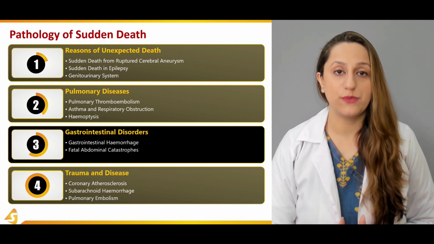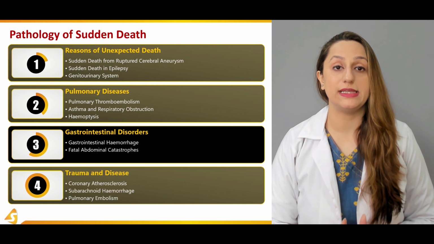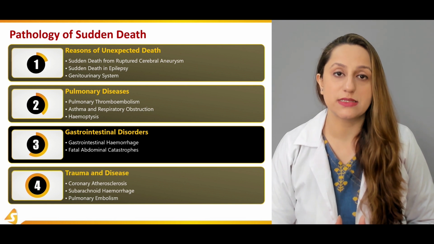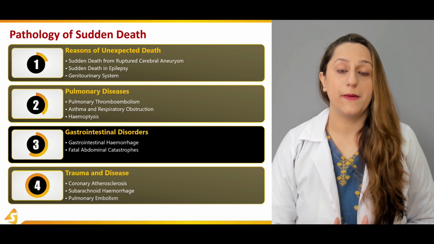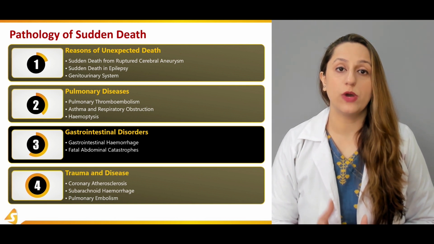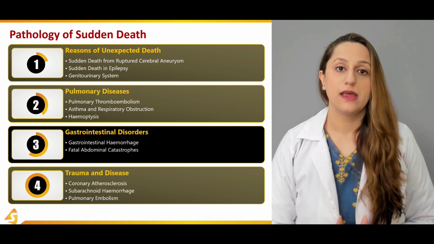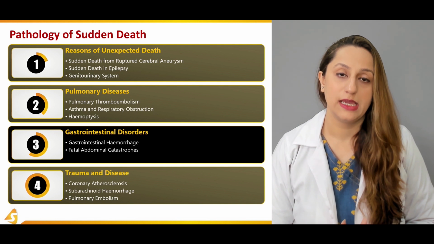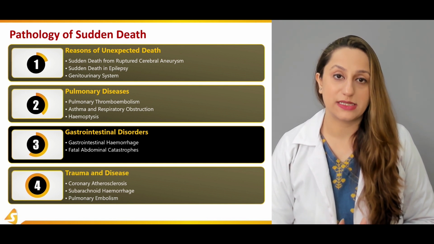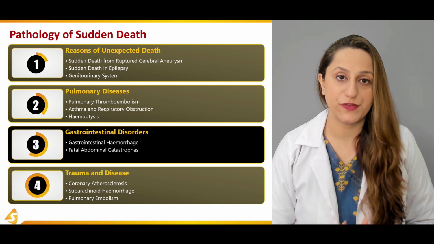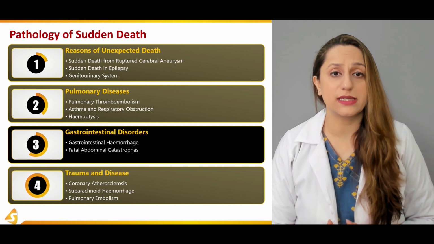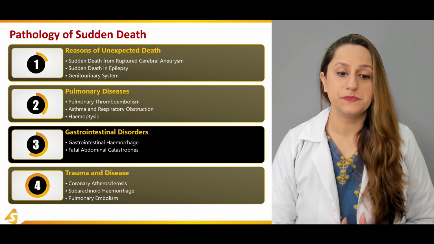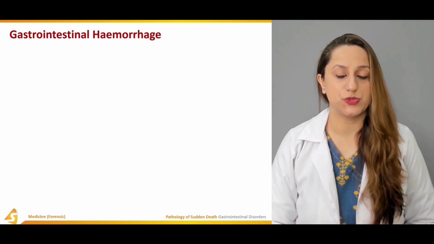Gastrointestinal hemorrhage is usually the underlying cause or the leading symptom seen in a lot of cases. It can be hematemesis, which is defined as blood in the vomitus. That can be one of the symptoms seen whenever gastrointestinal disorders are the cause of death in an unexplained or unexpected death. Fatal abdominal catastrophes are quite common. It can be traumatic conditions, or other chronic underlying disorders that can be the cause of death in a particular individual.